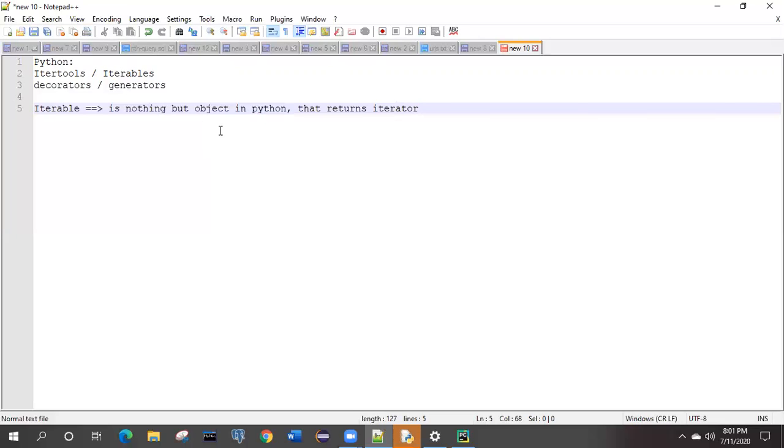Now a little bit of confusion will come into your mind while listening to iterable, iterator, itertools and other things, right? So don't be confused. An iterable is an object, and it will always return the iterator. Then what is the meaning of iterator?